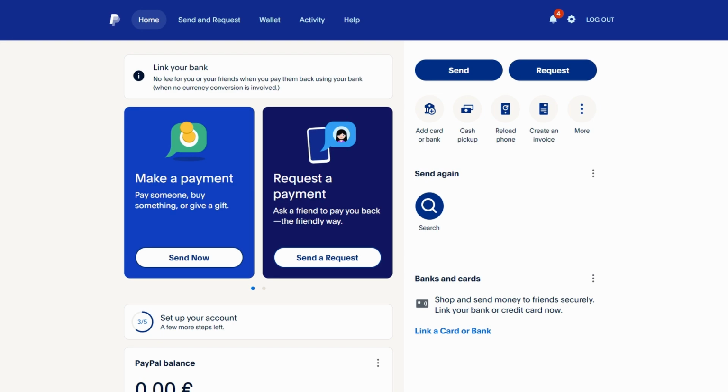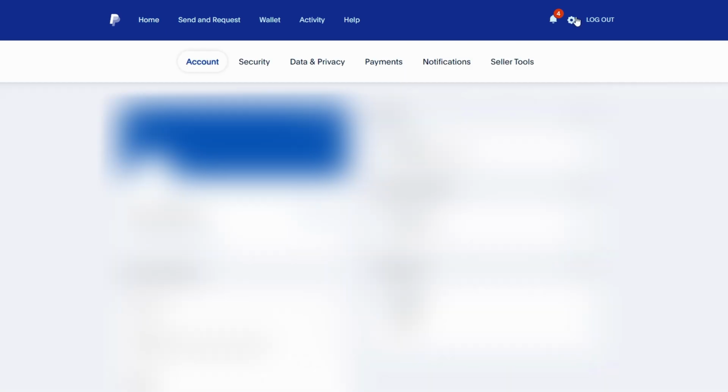To check your PayPal account limits, follow these steps. Open the PayPal website or app and log into your account using your credentials. On the web, click the gear icon located in the upper right corner of the page. On mobile, tap on your profile picture or menu icon, then go to Account Settings.